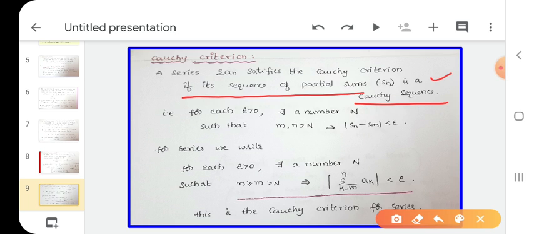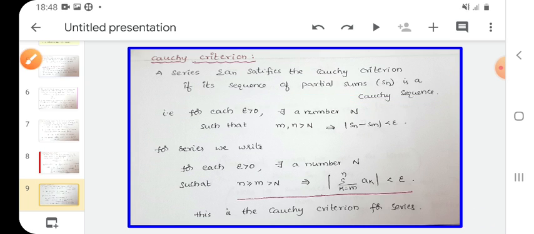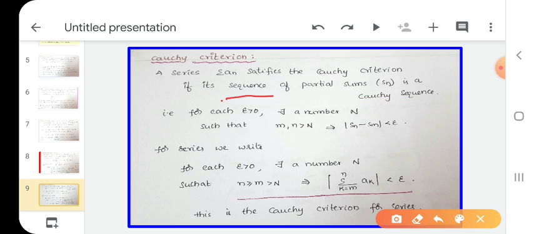If the sequence of partial sums is convergent, then automatically the given series is also convergent. Similarly, if the sequence of partial sums is a Cauchy sequence, then the given series also satisfies the Cauchy criterion.